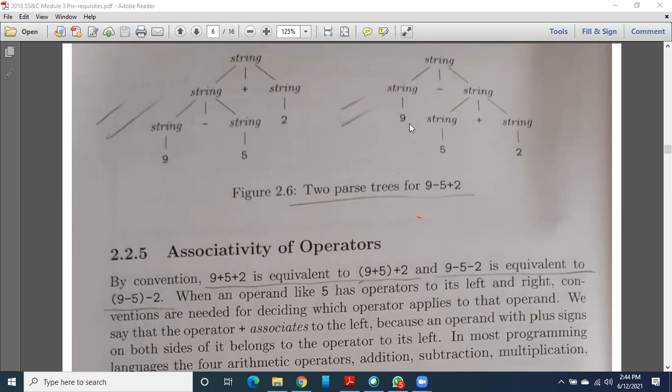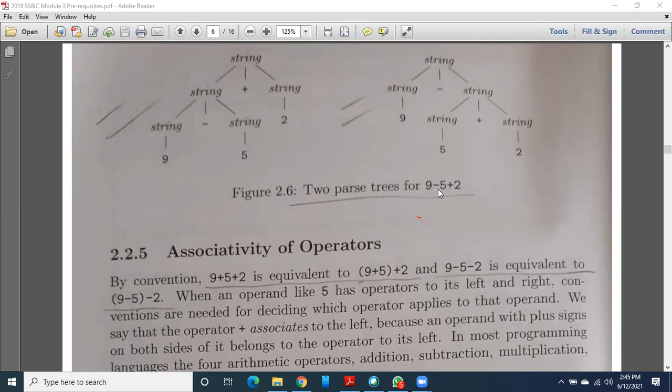So this entire 5 plus 2 will be subtracted from the 9. So here what we are doing is about priority. The only thing I wanted to tell you here, guys, is about the priority or precedence of your operators. Okay. So in this expression, both the plus and minus operators have the same precedence. At that time, how to solve this problem?